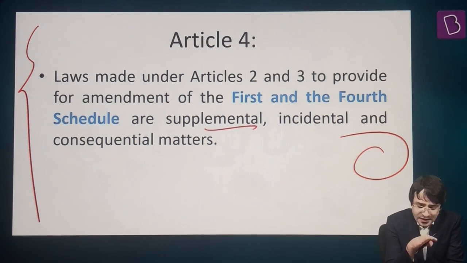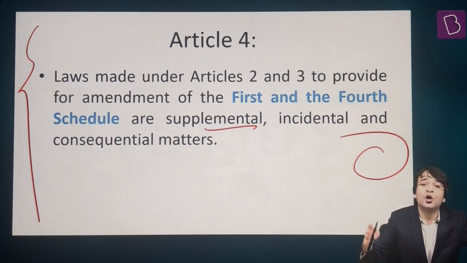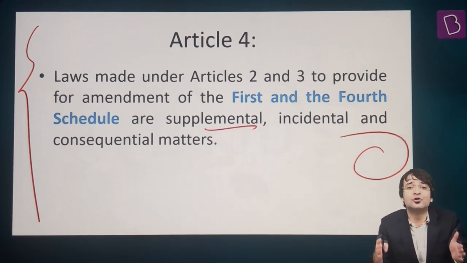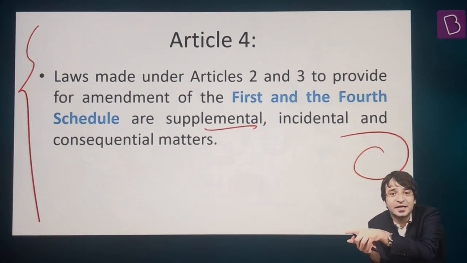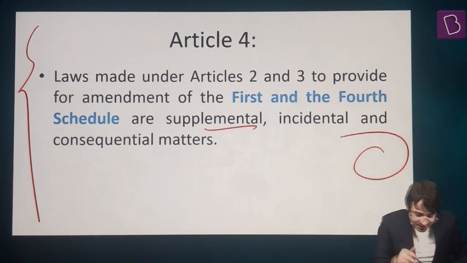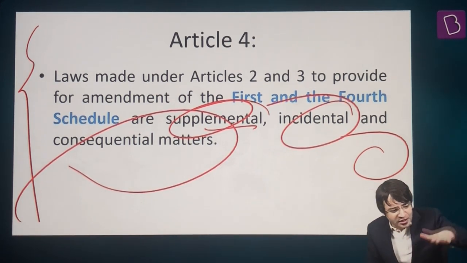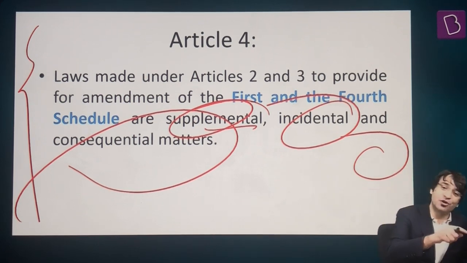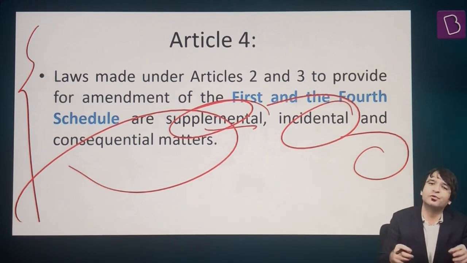Which primarily means, when the Jammu and Kashmir Reorganization Bill or the Andhra Pradesh Reorganization Bill is passed, it is making changes to Schedule 1 and Schedule 4. Don't treat this bill as a constitutional amendment bill, because its primary focus is on reorganization of the state. Its focus is not on amending the Constitution. Even if the Constitution is amended, it is supplemental, incidental, a consequential matter. The issue is that Andhra Pradesh is to be reorganized, but the consequence is that Schedule 1 and Schedule 4 are also getting changed.